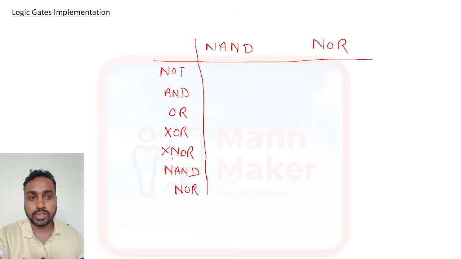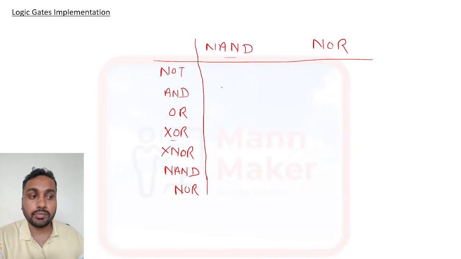Generally in the exam, questions will come like: how many gates are required to implement a NAND gate using NAND gates, how many gates are required to implement an AND gate using NAND gates, or how many gates are required to implement an XOR gate using NOR gates?